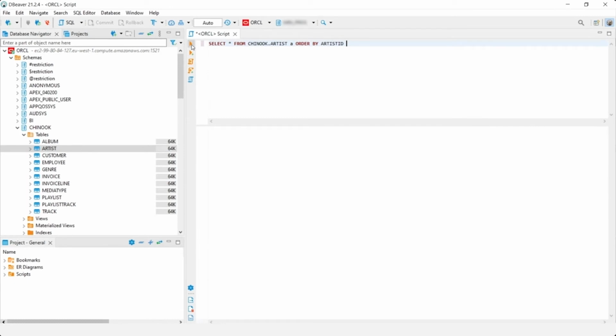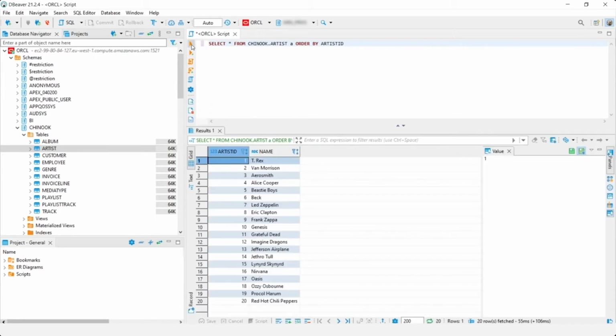So how you can use DMS and SCT to move your on-premises Oracle database over to an OLTP target in AWS, which is Aurora Postgres. That's what I'll be using for the demo today, and to Amazon Redshift because I want to do some analytics on certain pieces of my database. So here what I'm showing you on this screen is a simple database which I'm using for the demo. It's a simple table that's showing me the name of the artist and the artist ID. Obviously, this is too simple of a database, but in fact, this can be easily scaled.